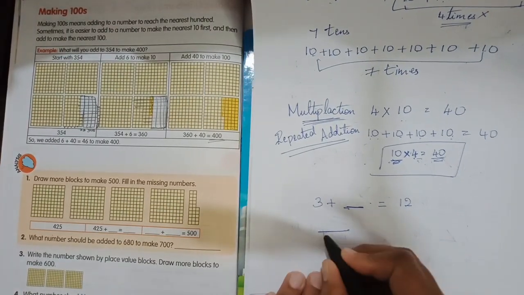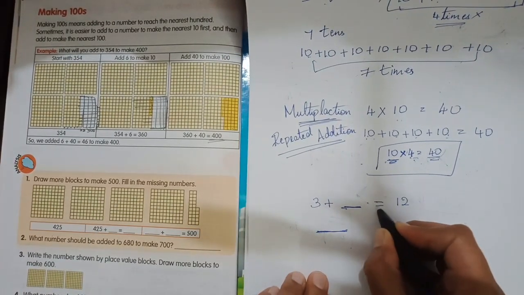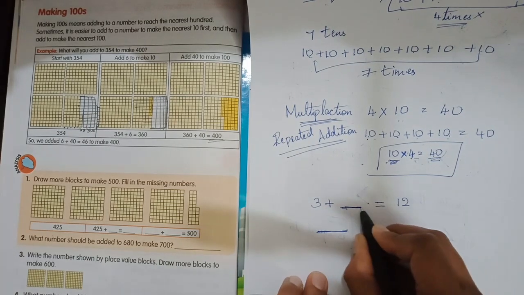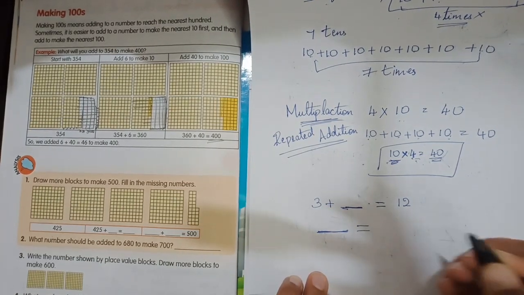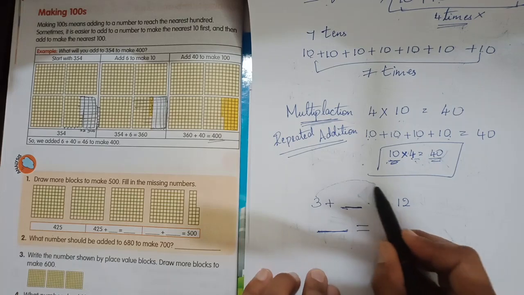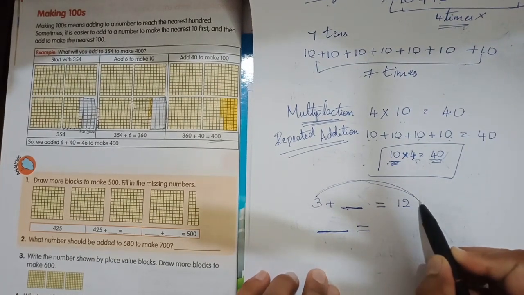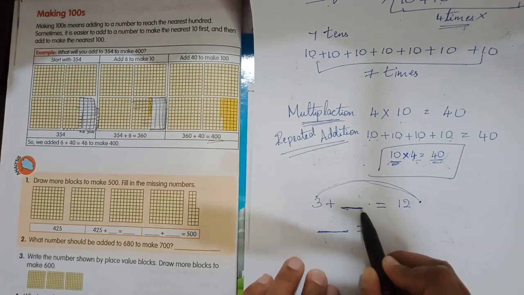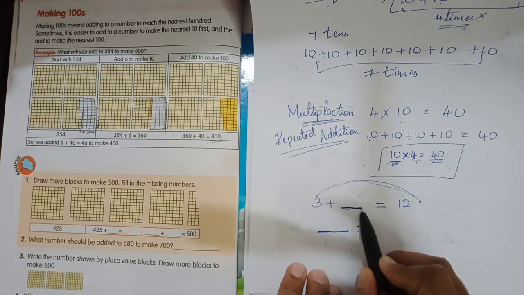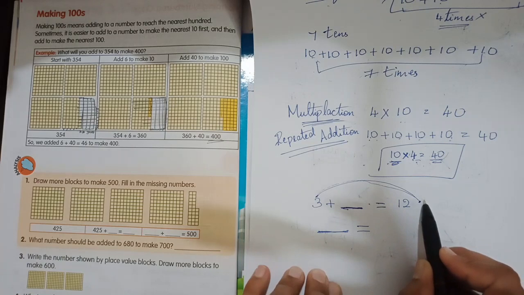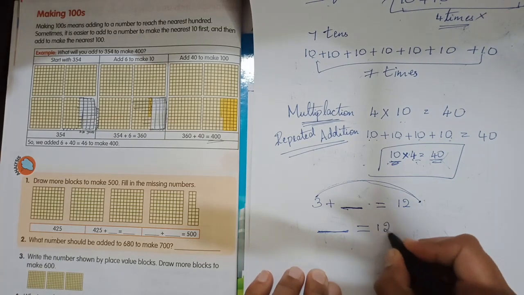Yes? So let the dash be here itself. Okay? So it is staying there itself and the equal sign is here only. Now I am moving this 3. I am shifting this 3 to this side. Why? To find out what number comes here. When I am shifting this 3 to this side, what will happen?